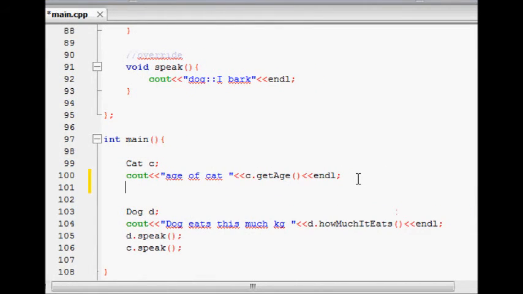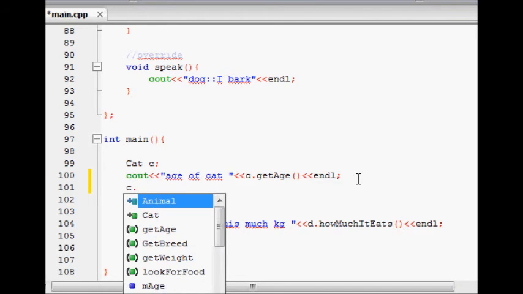Now let's see the code blocks, which provide good features. For example, let's see with the autocomplete function what methods, functions and data members are available to cat. Get age is available; this was in the animal class. Get breed is a special function for the cat class.